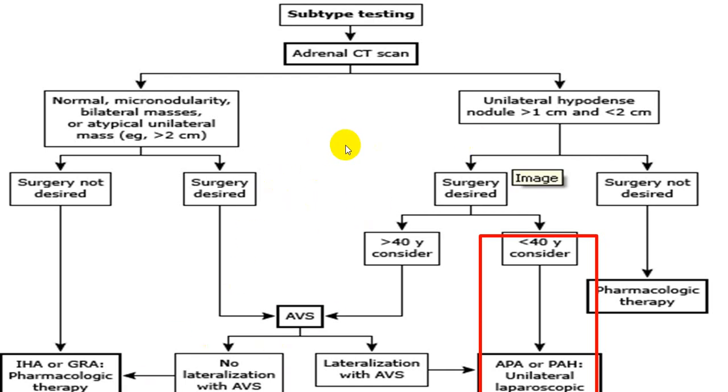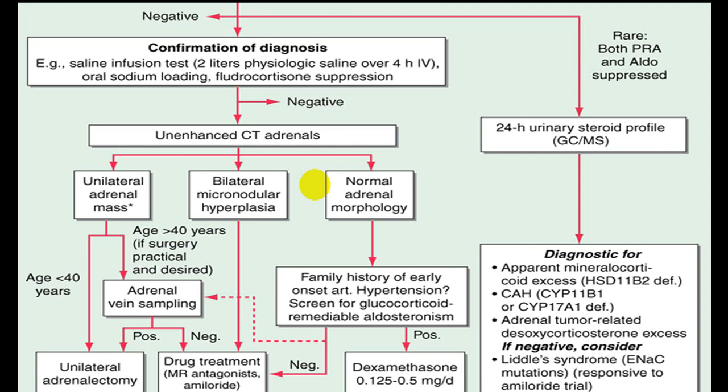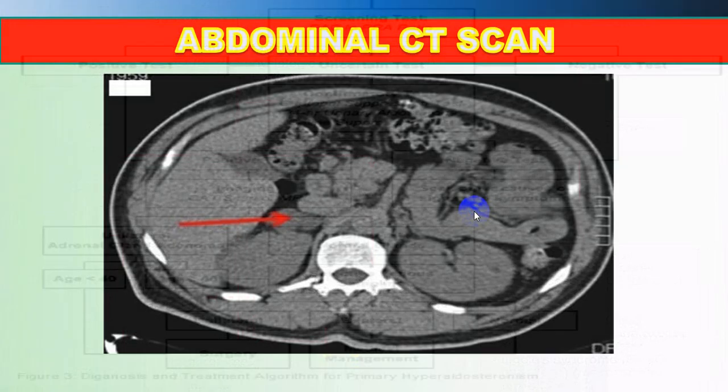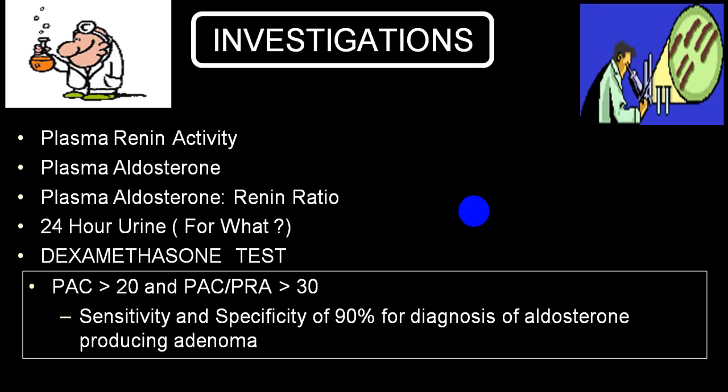Then you will have to take a renal vein sample and look for excess of renin level and excess of renin production through renal vein sample. So that will be the way you will be approaching. So you will have to go for that renin level in right renal vein and left renal vein, and you have to compare the two and try to identify which side adenoma. This is CT scan. These are those particular tests which you can go for.